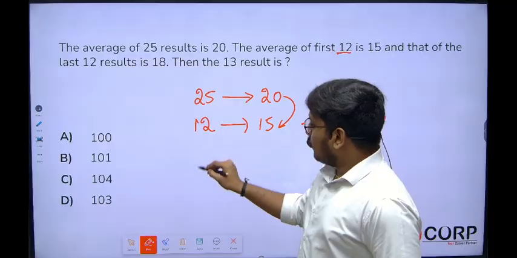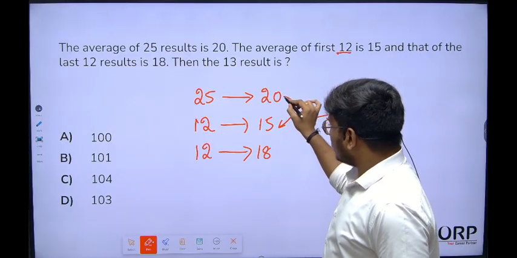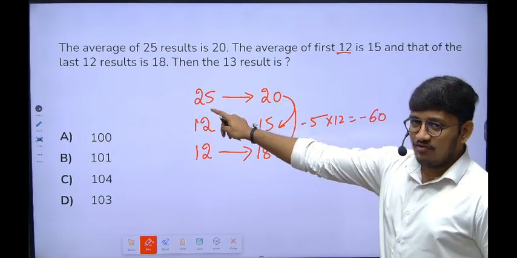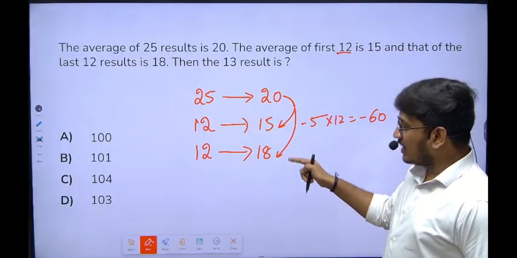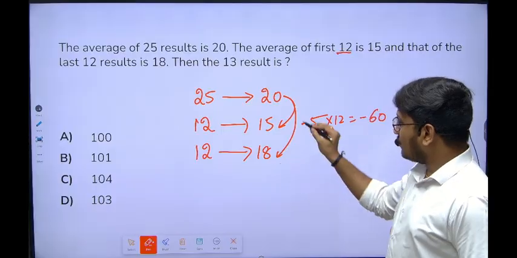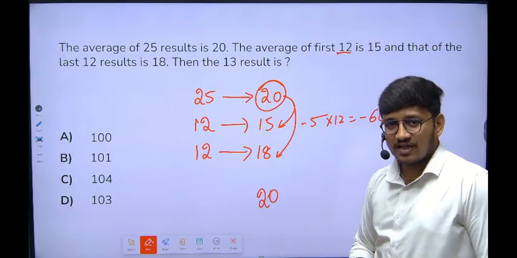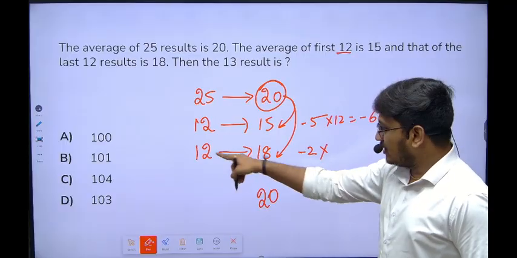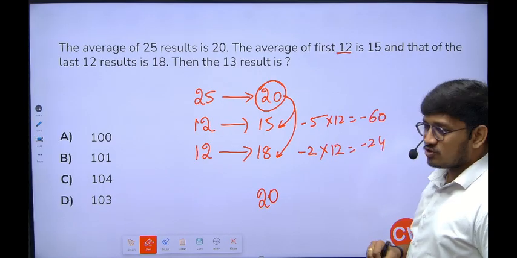Next, they are talking about the next 12 results, with average 18. We expected everybody to have 20 chocolates, but here it is 2 chocolates less. For 12 students, that equals -24.